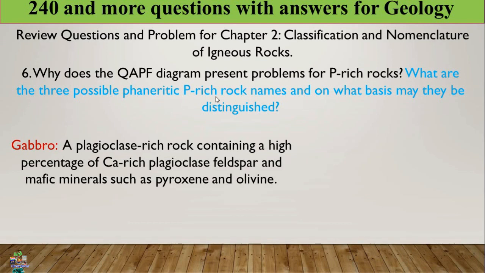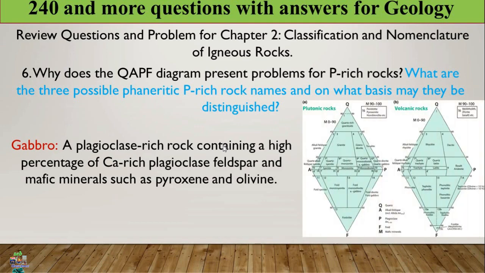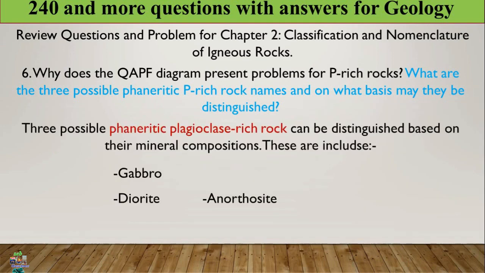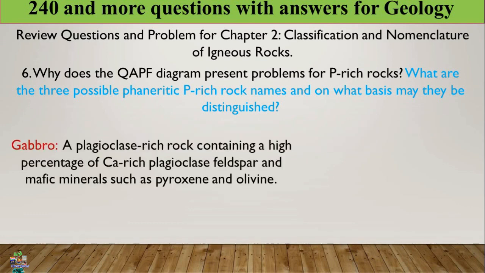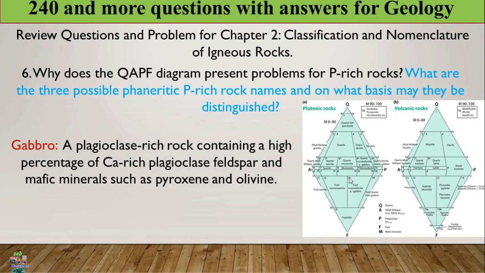What are the three possible rocks and how can we determine which is which? The three plagioclase-rich rocks are gabbro, diorite, and anorthosite. How can we distinguish gabbro from anorthosite or from diorite? Gabbro is rich in calcium-rich plagioclase. We have seen this one.